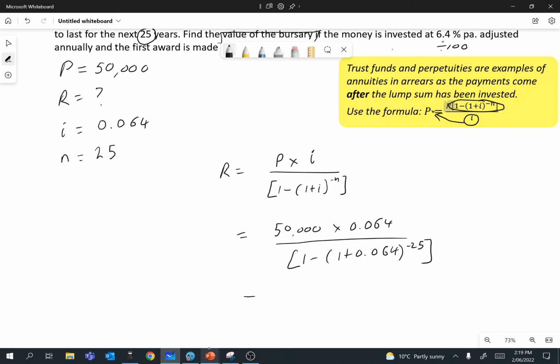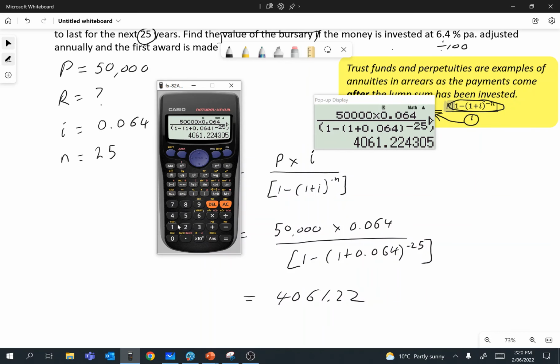So we're getting 4,061.22. So that's interesting. I wonder how much interest was gained in this situation. If we think about this, we're going to get 25 payments of 4,061.22, and this is going to last for 25 years.